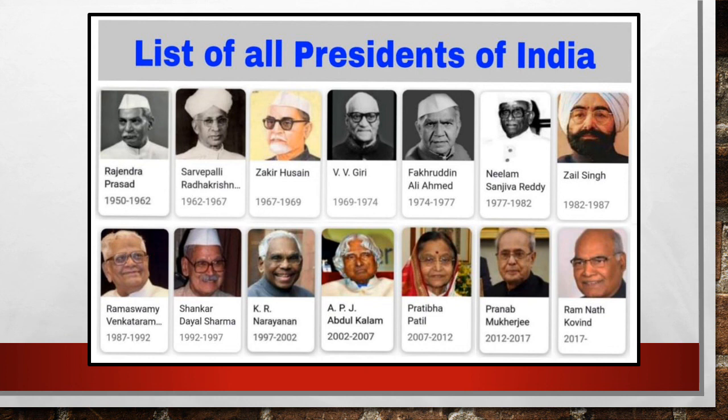He is known as the Missile Man of India. He was a scientist. Then we have Mrs. Pratibha Patil. She is the only woman president we have had till now. Then she was succeeded by Mr. Pranab Mukherjee, and presently we have Mr. Ramnath Kovind. He started his tenure in 2017 and he is still in office. So that is left blank, because he is still in office.